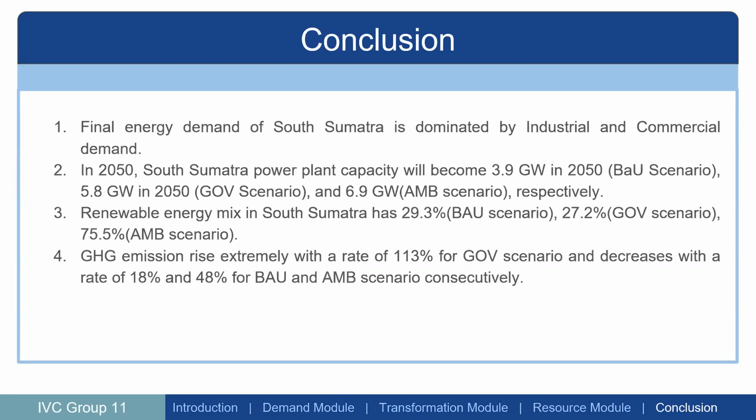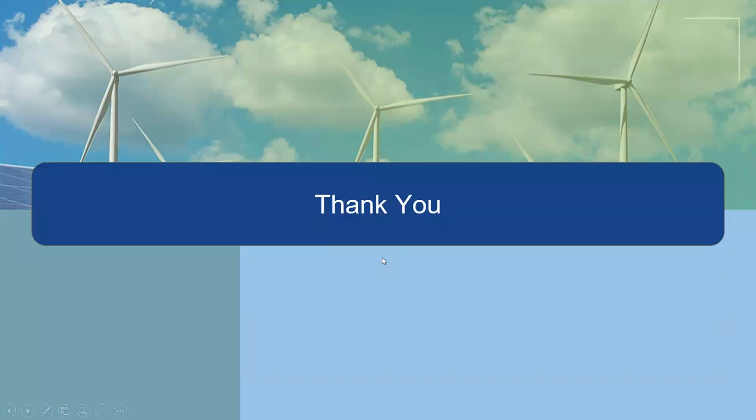The third one is that the renewable energy mix in South Sumatra is 29.3% from the usual scenario, 27.2% from the government scenario, and 75.5% for the ambitious scenario. And the fourth and the last is that GHG emission rises extremely, with a rate of 113% for the government scenario, and decreases with rates of 18% and 48% based on the usual and the ambitious scenarios. I think that's all from our group.